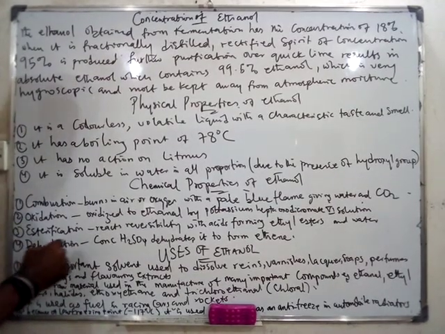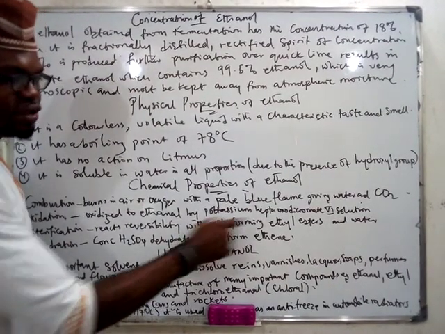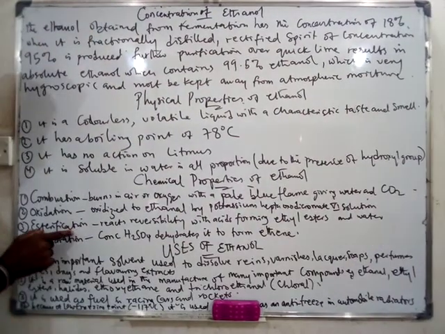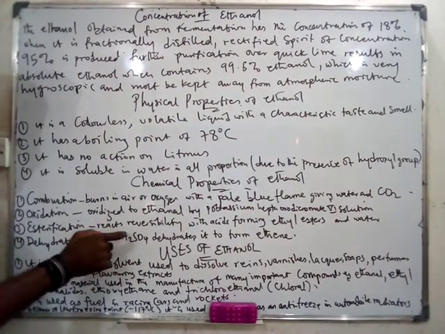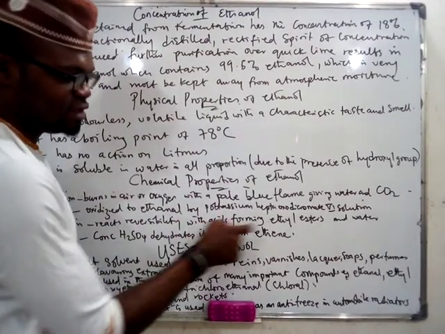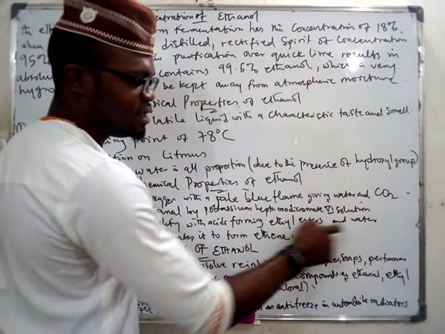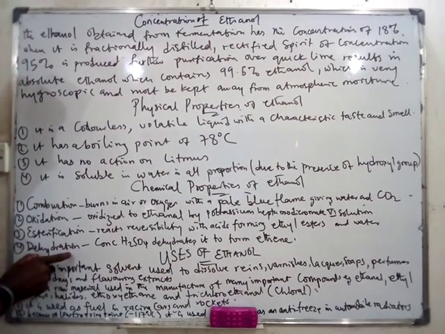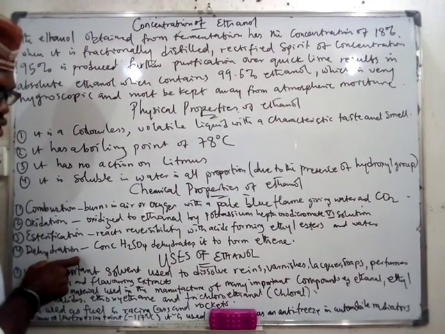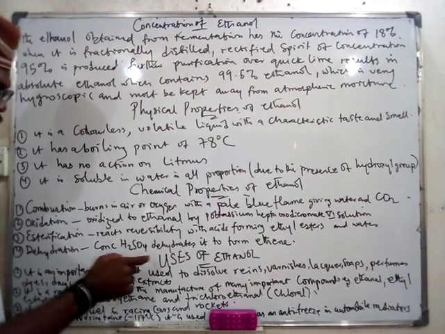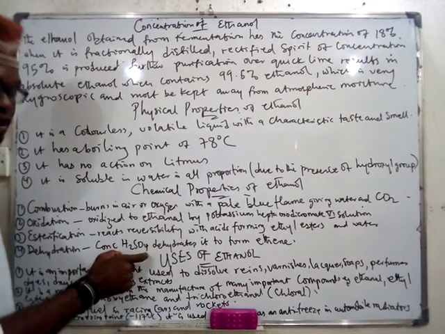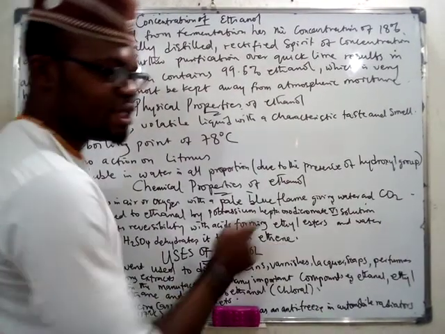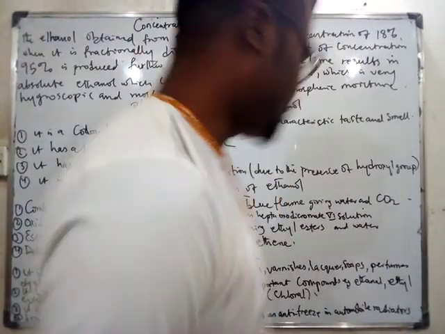Esterification is when it reacts with acid to form esters. Formation of esters is known as what? Esterification. So when ethanol reacts reversibly with acid to form ethyl esters and water, you call it esterification. Then the next one is dehydration. When it, in the presence of dehydrating agents like conc H2SO4, conc tetraoxosulfate 6 acid, it forms ethane. So you can use ethanol to produce ethane.